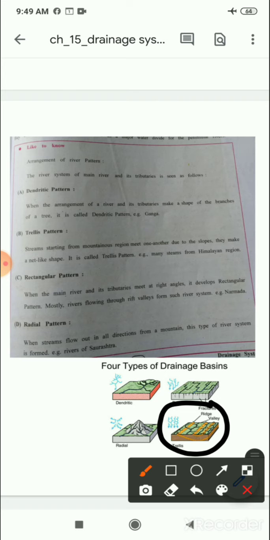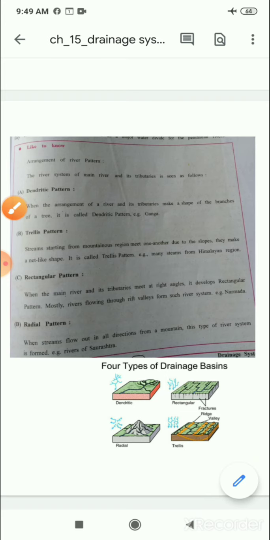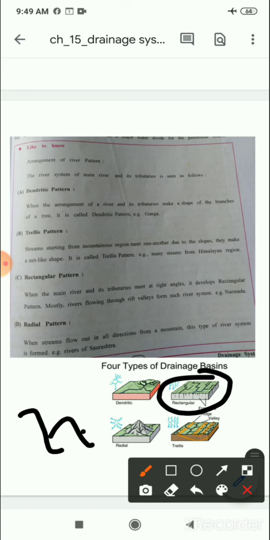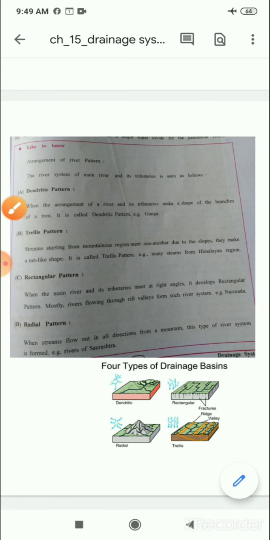Third, we have the rectangular pattern. When a main river and its tributaries meet at right angles, it develops a rectangular pattern. Mostly rivers flowing through a rift valley show this. Such a river is Narmada. Here you can see the rectangular pattern, where the main river meets its tributaries at right angles, and this pattern is known as a rectangular pattern. The river Narmada has a rectangular pattern.